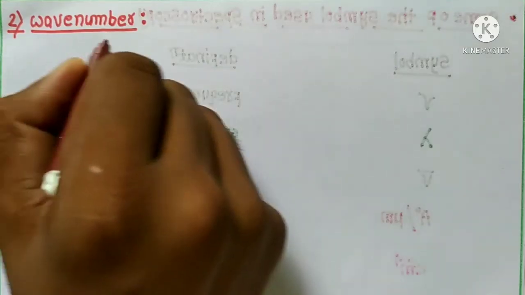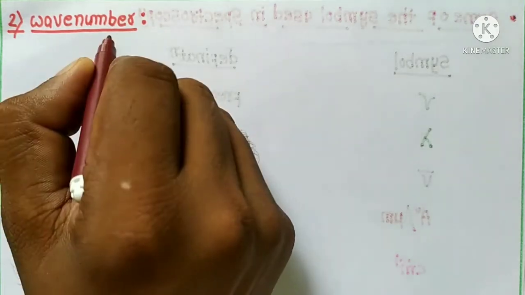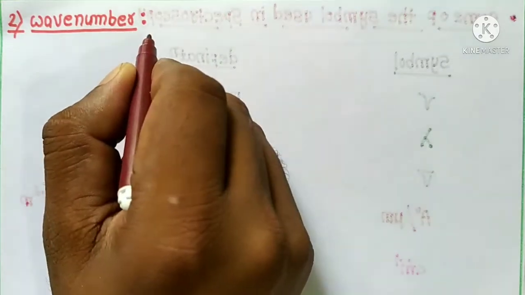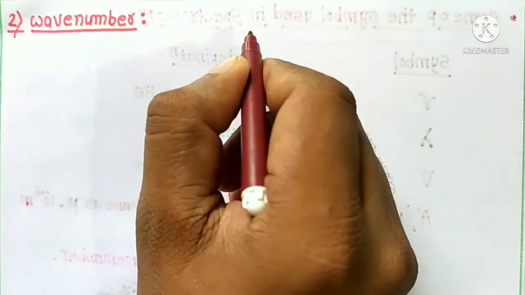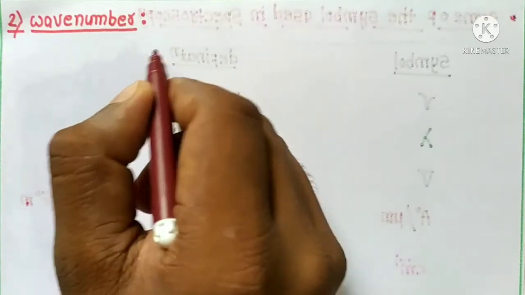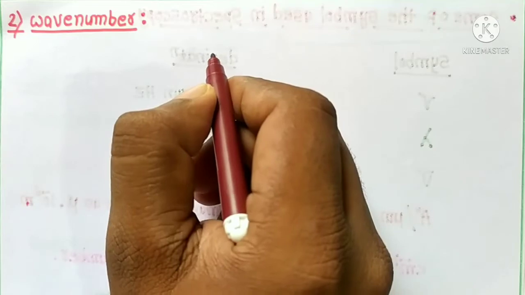Next one is the wave number. This is a very important symbol often used in spectroscopic techniques. Wave number is defined as the total number of waves which pass through a given space of 1 centimeter. It is also defined as the reciprocal of wavelength in centimeter, and it is denoted by the symbol nu bar.